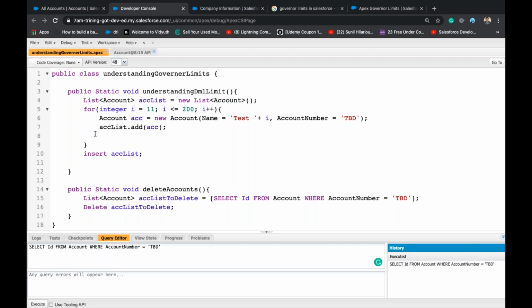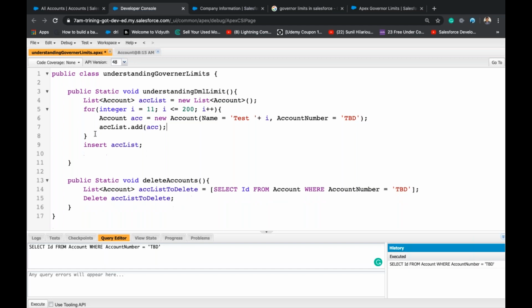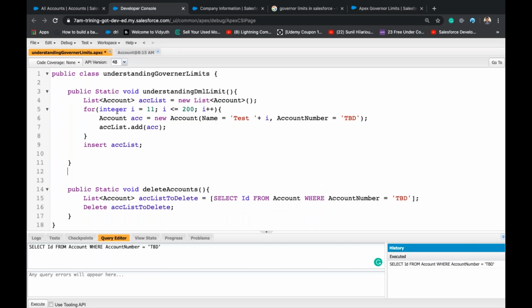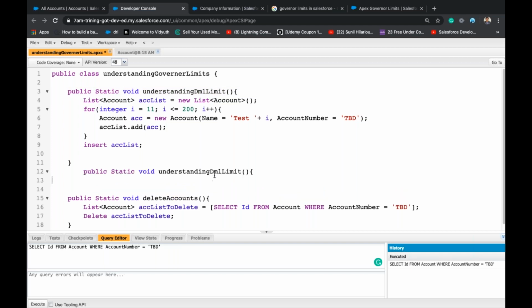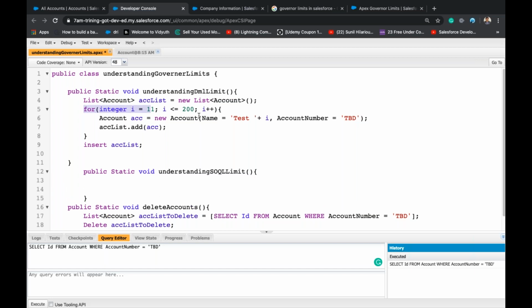Now, understanding SOQL limit. Again, I'll take this for loop and make this 101.